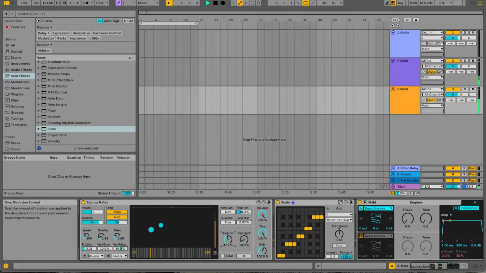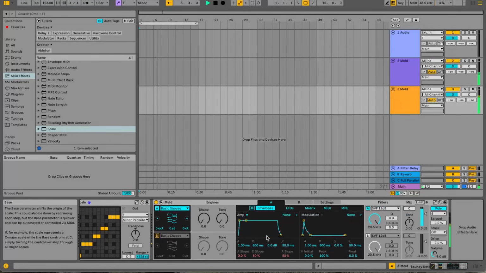Same settings as last time, random direction. Set the speed down a bit, bring the shape up to about there.